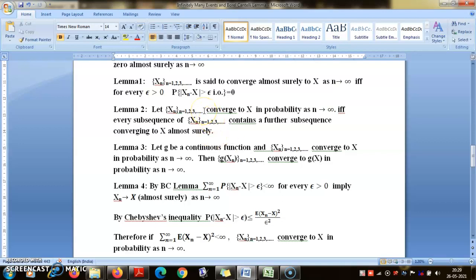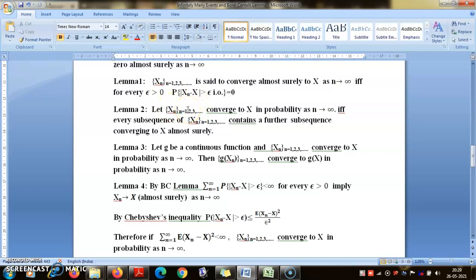But there is a connection between the two through this Lemma 2: X_n converges to X in probability if and only if every subsequence of X_n contains a further subsequence which converges to X almost surely. Now this looks like a bit of a complicated statement, but this is a result which is useful to prove many important properties related to convergence in probability.